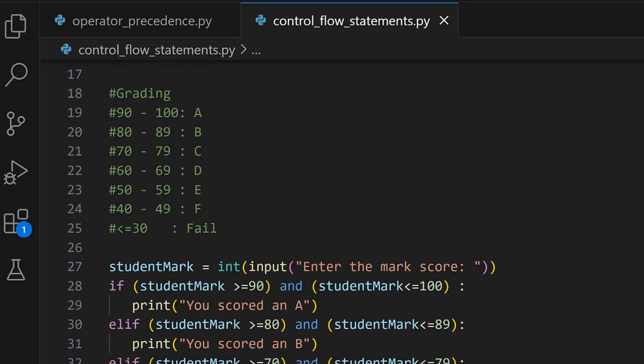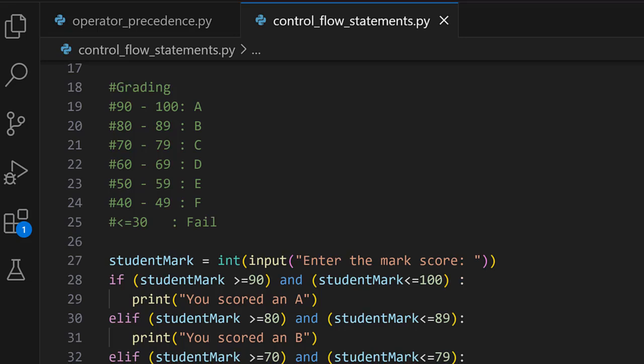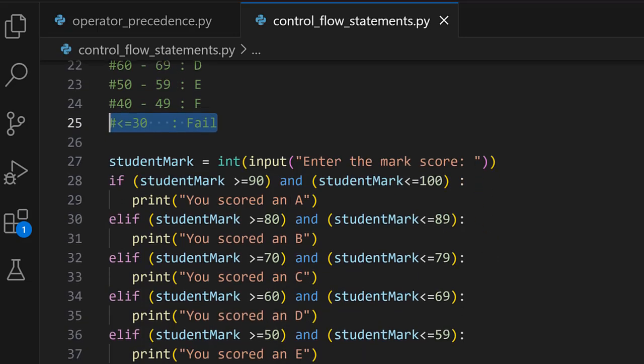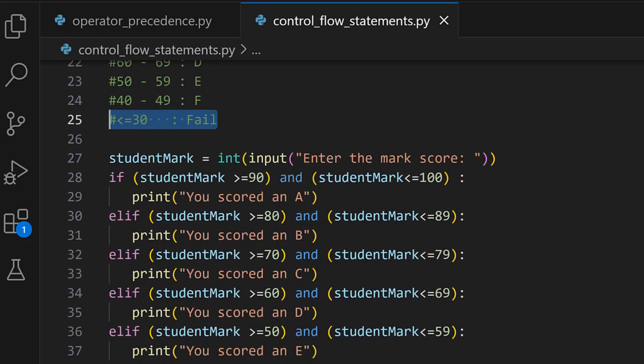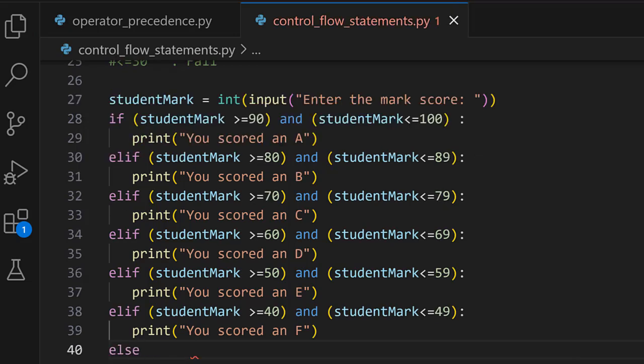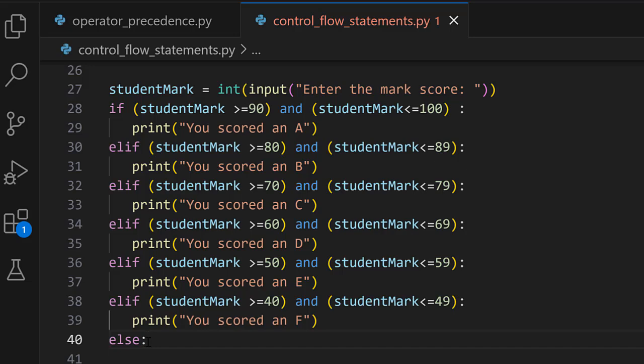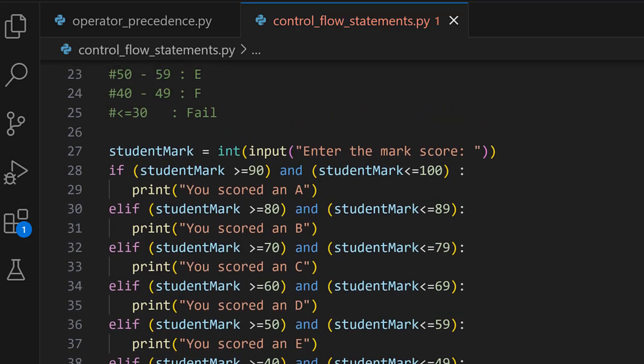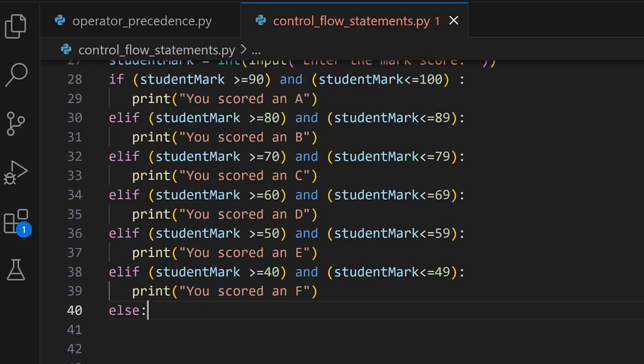Now we have catered for 6 conditions and now we are left with the last condition. Now for the last condition, we do not have to bring in the else if, but rather we have to work with the else statement. So now why I'm bringing in the else statement is because it's only going to work if all these 6 conditions are false, such that it automatically assigns the student a fail if all those conditions are false.